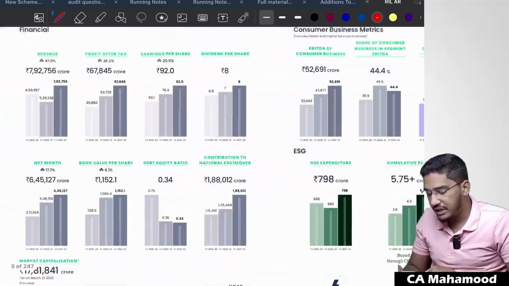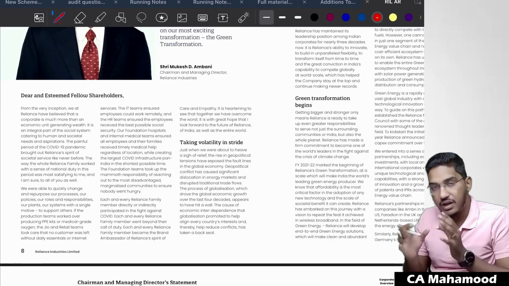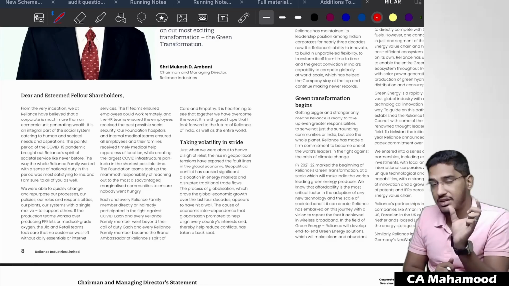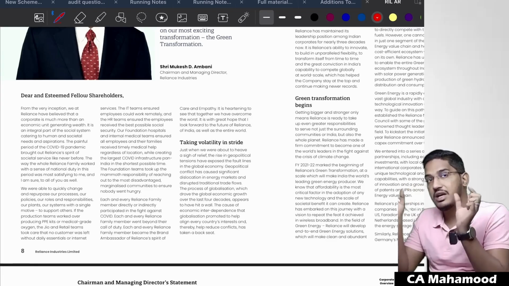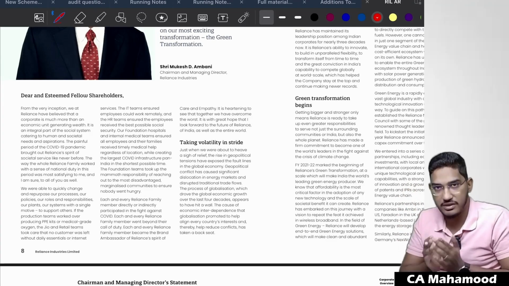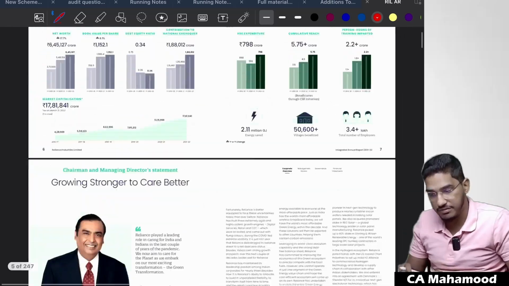Just go through the other information once and try to compare whatever data is there in the other information with whatever data is there in the financial statements. Are they both matching with each other, or are they inconsistent, or is there any difference?